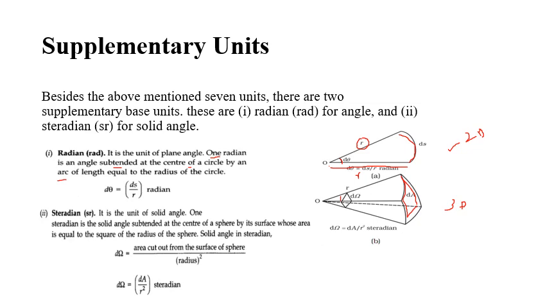Area cut out from the surface of the sphere divided by radius square. So d omega is equal to dA divided by r square.